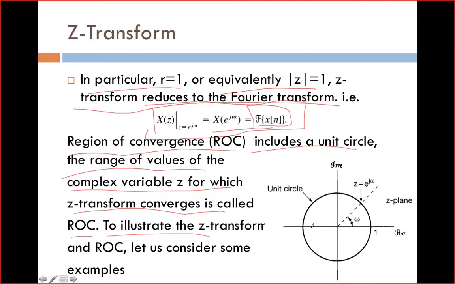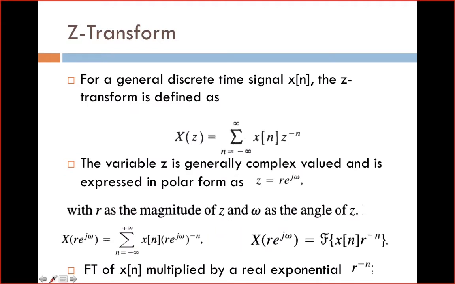Before that, I just want to elaborate on the unit circle and ROC. Here I told you that Z in polar form, Z is equal to R into e power j omega. So this is the Z value. Z is equal to R into e power j omega. We have to give different values to this omega.